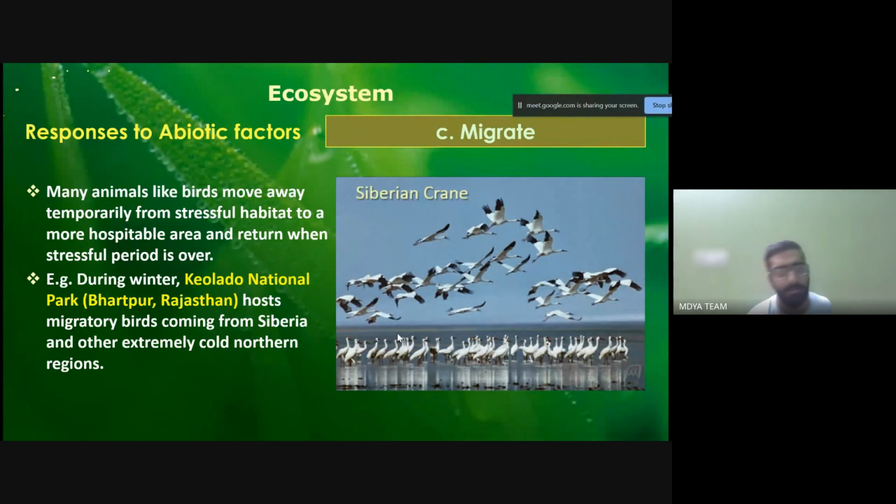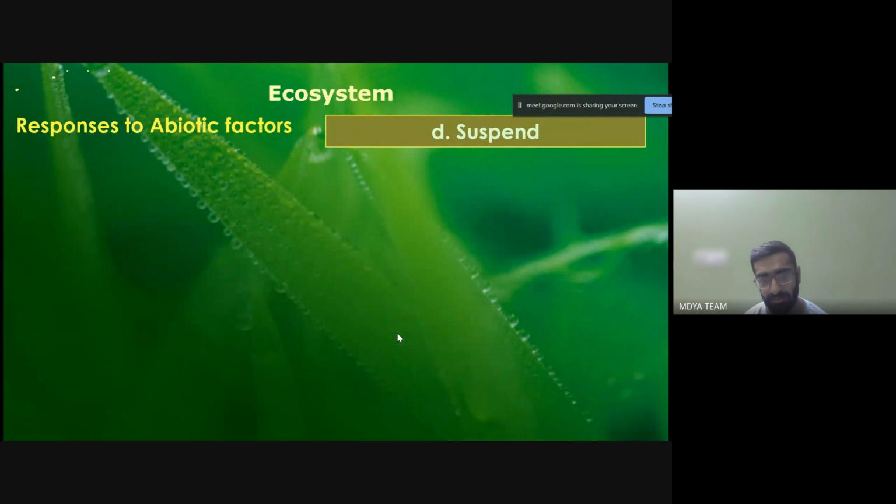For example, it is mentioning the Siberian cranes and migratory birds. That is why the term migratory birds is used, because every year they keep on migrating during the winter season. They go from their home area towards the warm area, Bharatpur in Rajasthan, so that they are able to adjust to the environment for the entire winter season. And when the winter season finishes, they come back to the original place. So this is the process of migration, the response to the abiotic factor of temperature.